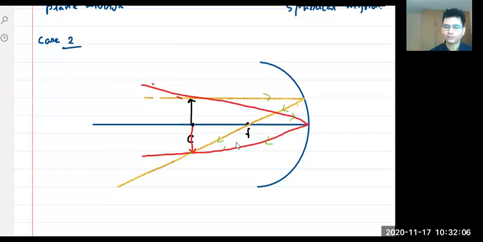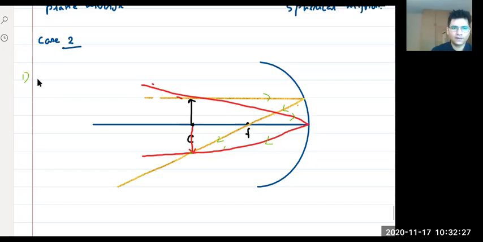Now, what can we say about the nature of the image? First, real or virtual?